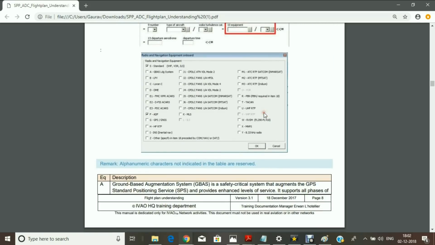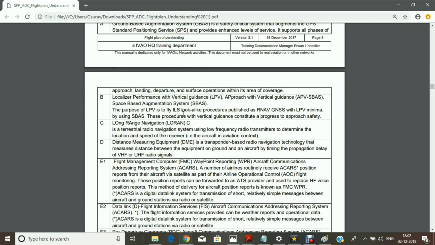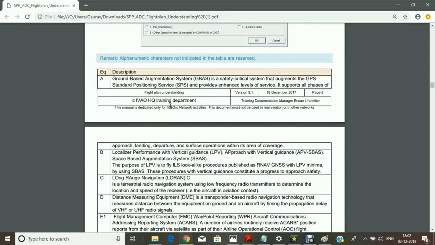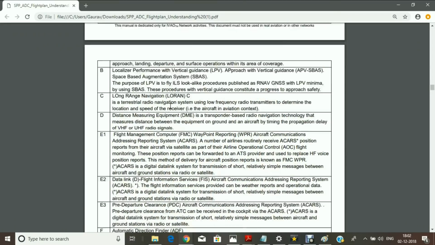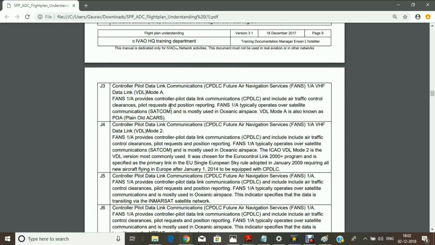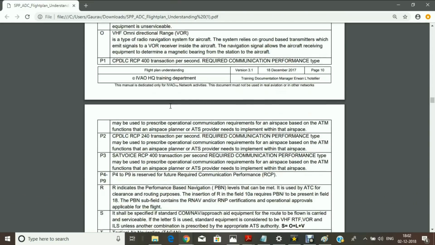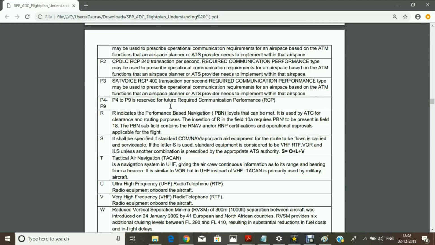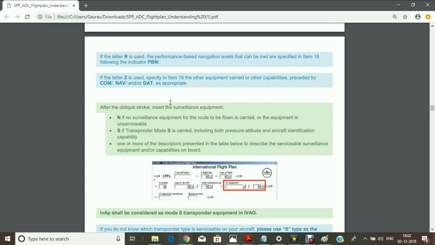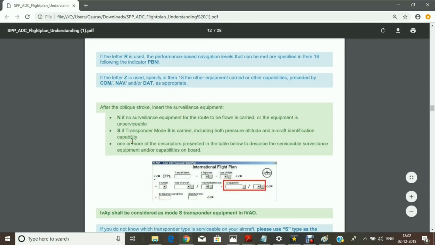And for the transponder, we have A, C, and S. Basically, generally we use only A, C, S. A for mode A transponder, C for mode C, which gives altitude plus identification, and mode S for aircraft, including both pressure altitude and aircraft identification capabilities.